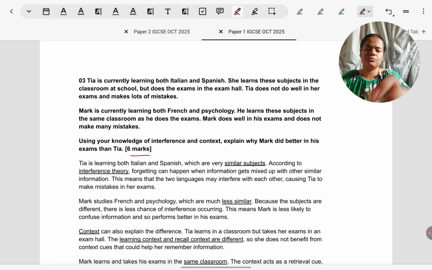So you know you will have to talk about interference. Name, where is the interference? Explain how interference leads to forgetting. Link to the given situation. Same thing, repeat for context.